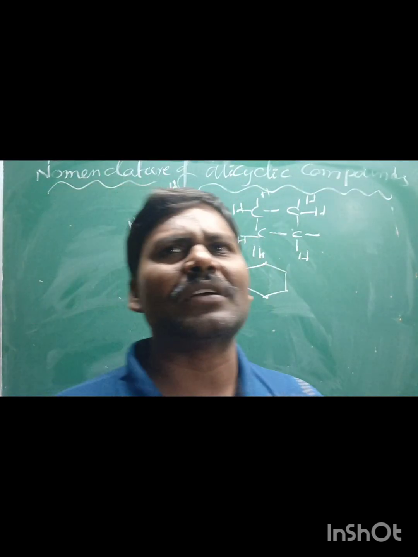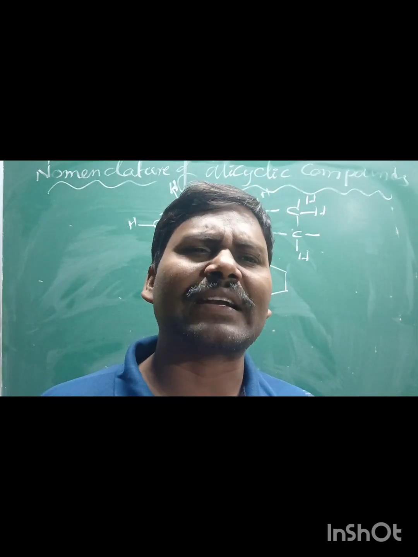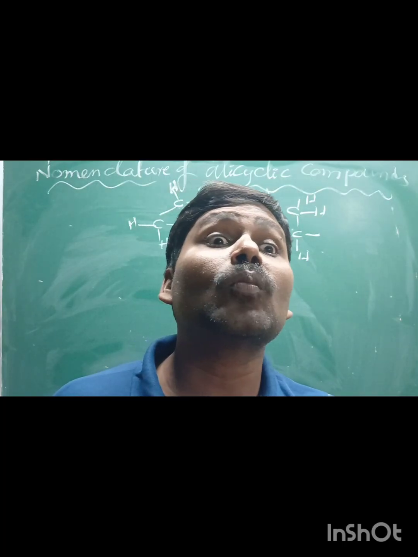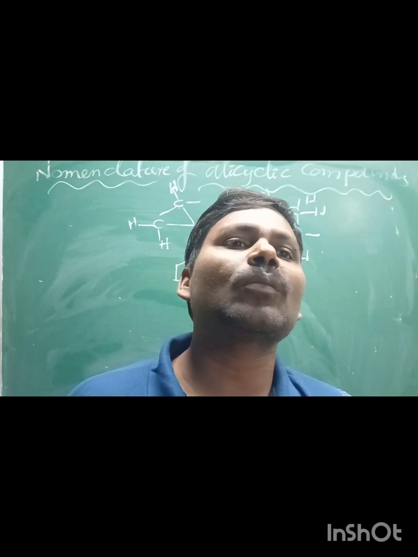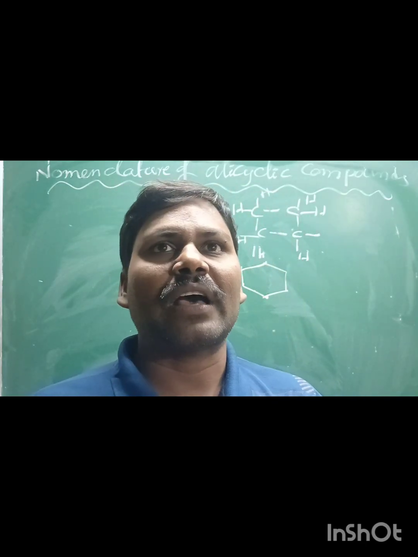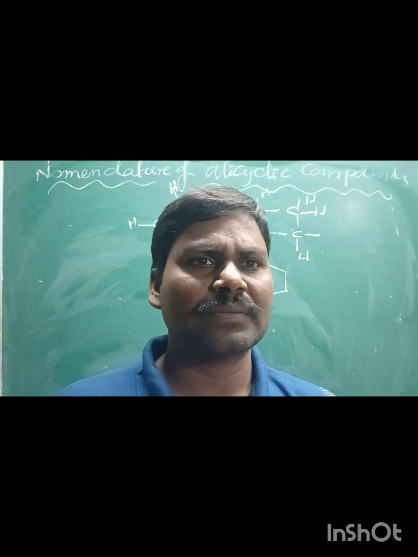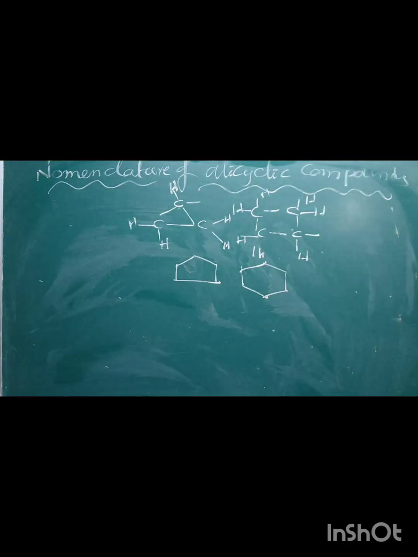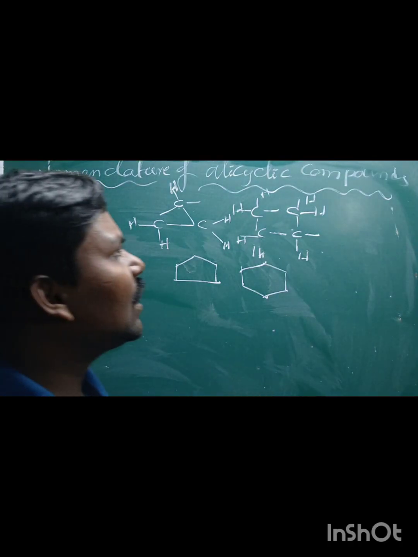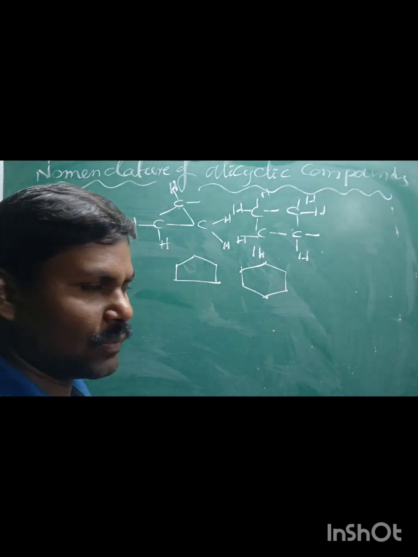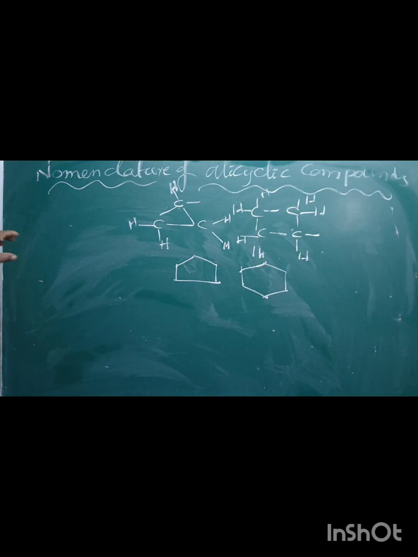What is the definition of an alicyclic homocyclic compound? It means the cyclic compound containing one or more rings of 3 or more carbon atoms is called an alicyclic homocyclic compound. How to give the nomenclature of alicyclic compounds? There are various rules. Rule number 1. What is rule number 1, sir?